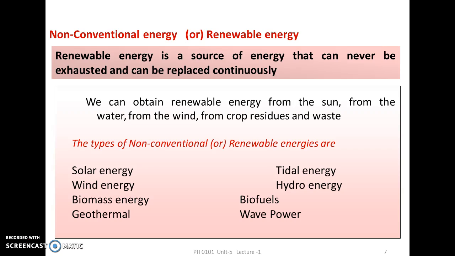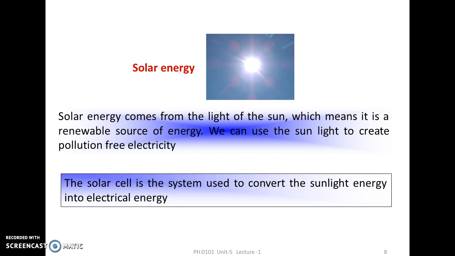Non-conventional energy or renewable energy. Renewable energy is a source of energy that can never be exhausted and can be replaced continuously. We can obtain renewable energy resources from the sun, from the water, from the wind, from crop residues and waste. The types of non-conventional or renewable energies are tidal, hydro, biofuels, wave power, solar energy, wind energy, biomass, and geothermal. Let's come into the details of all these energies.